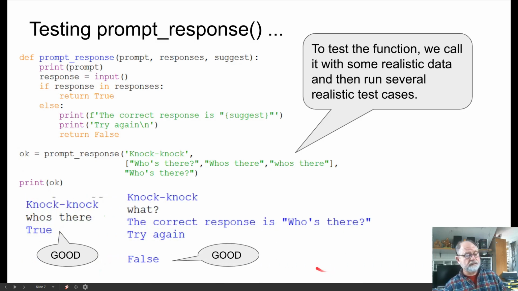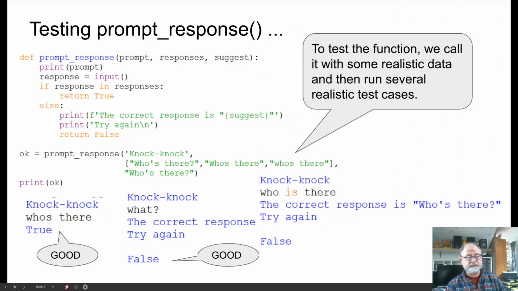Now the next one, I get the prompt knock knock, and I type in what, and of course that's not correct. So the function goes down here and says the correct response is who's there because I passed in this suggestion, who's there. It says try again and returns false. So we get it to return true by giving the correct input, and we get it to return false by typing in an incorrect response.